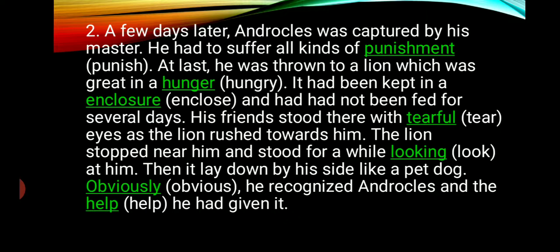A few days later, Androcles was captured by his master. He had to suffer all kinds of punishment. At last, he was thrown to a lion which was great in hunger. It had been kept in an enclosure and had not been fed for several days. His friends stood there with tearful eyes as the lion rushed towards him. The lion stopped near him and stood for a while looking at him. Then it lay down by his side like a pet dog. Obviously, he recognized Androcles and the help he had given it.